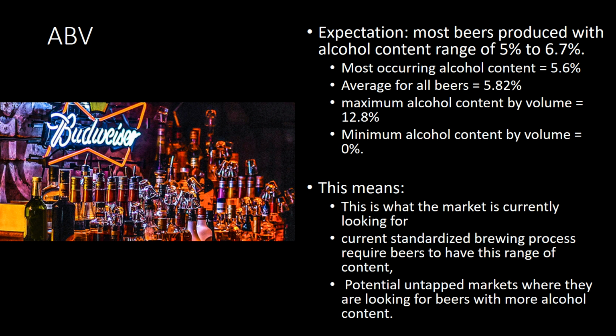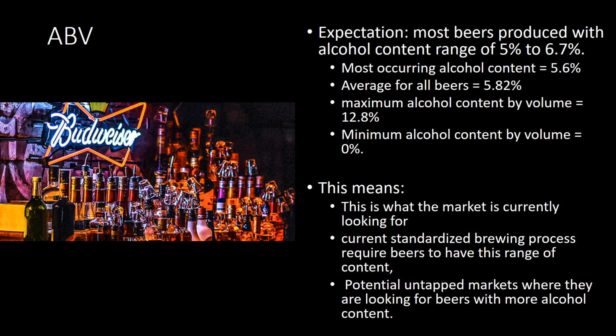So we asked ourselves, what does this mean? What does this ABV range of 5 to 6.7% mean? We think that maybe that's what the market is currently looking for, or the standards for the brewing process require a maximum of 12.8%.